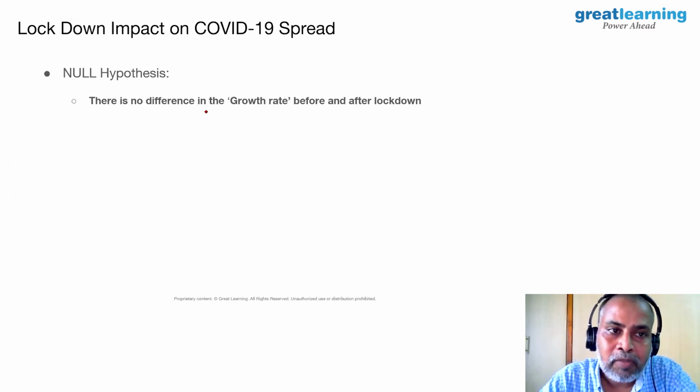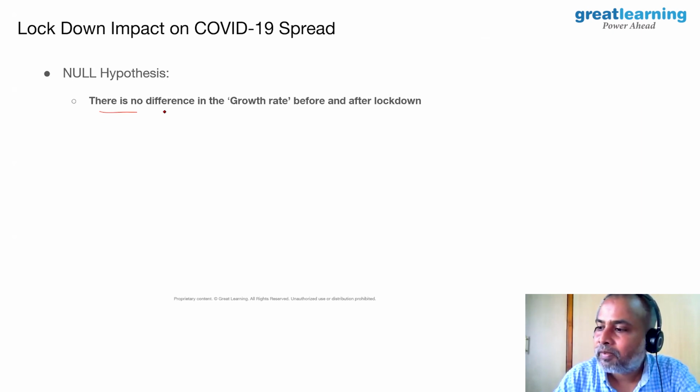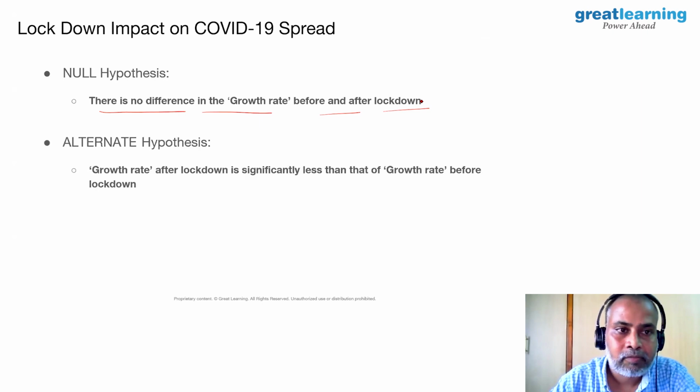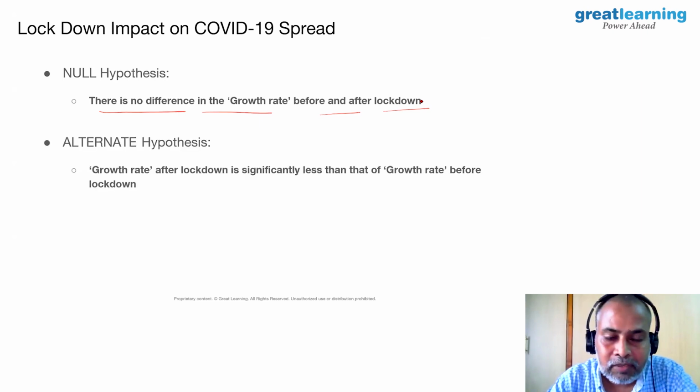So let us formulate a hypothesis. Let us make our null hypothesis: there is no difference in the growth rate of the virus before the lockdown and after the lockdown. And what is the alternative hypothesis?